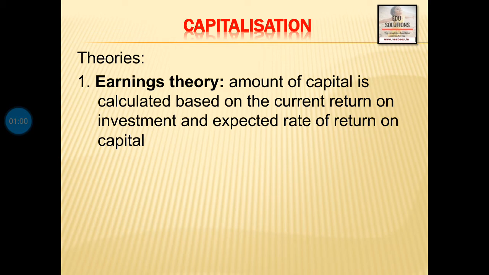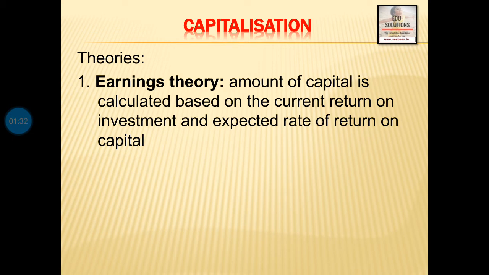The first theory says that the amount of capital is calculated based on current return on investment and expected rate of return on capital. For example, if we are currently making a profit of 2 lakhs and our expected rate of return is 10%, then capital can be calculated as 2 lakhs, the current return, divided by 0.10, the expected rate of return.